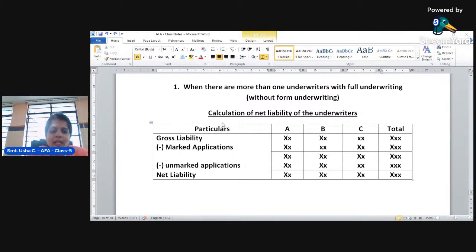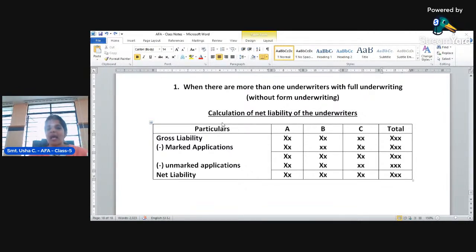That's it. So when an application is marked with the stamp of the particular underwriter, that is a marked application. If not, that is an unmarked application. It doesn't mean that it is non-official or unofficial. There is no such thing as an official stamp and an unofficial stamp. Only if it is marked with a stamp or seal of the underwriter, saying this application is from A, this application is from B, then that is called a marked application. If not marked, that is an unmarked application.